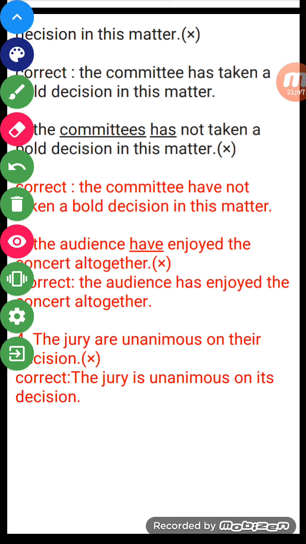And 1 or 2 examples I have left for you, that you must read and understand.